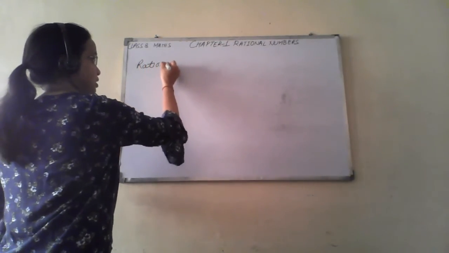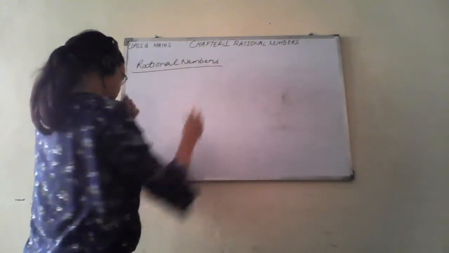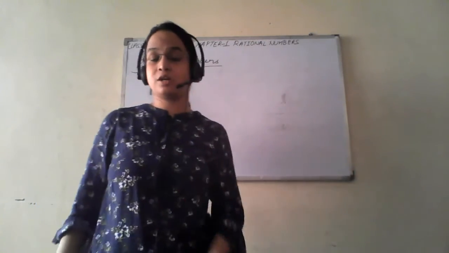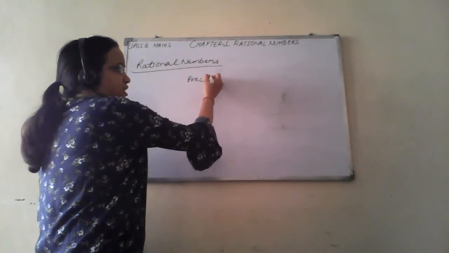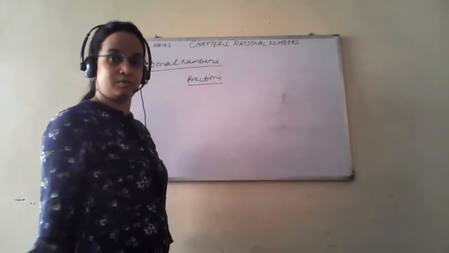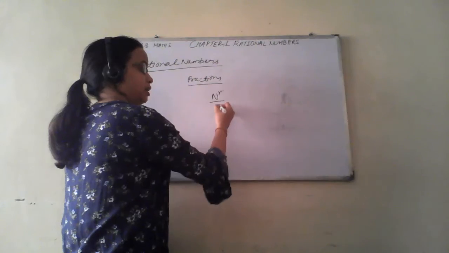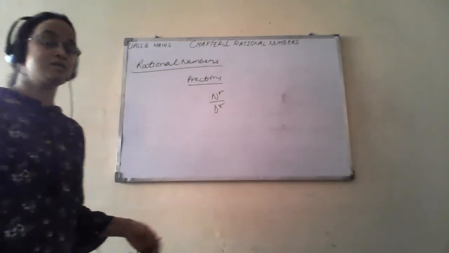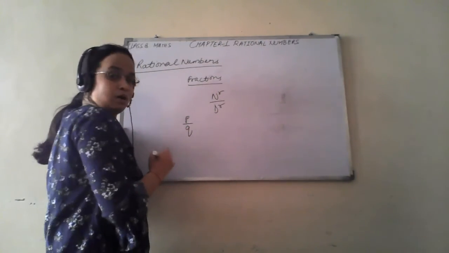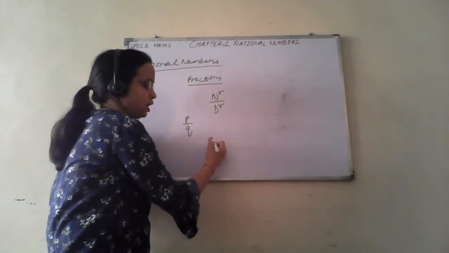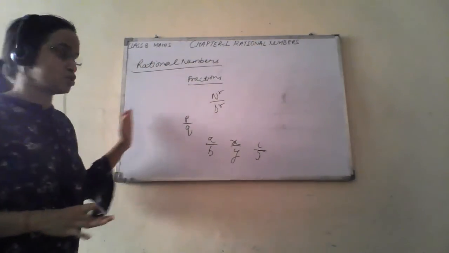What are rational numbers? You might have studied in earlier classes what rational numbers are. These are nothing but fractions. Yeah, to some extent we can say these are fractions. What constitutes a fraction is a numerator and a denominator. That means rational numbers are in the form of p upon q. This does not necessarily have to be p or q. You can take a upon b, x upon y, i upon j, anything. This has to be in a fraction form.